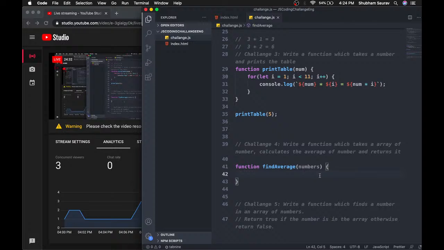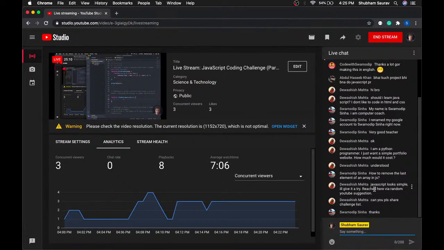Well, this is also pretty basic because we know the formula to find the average, right? We just need the sum of all those elements, and then we divide it by the number of elements. So we just need to calculate the sum of all those numbers, and then divide it by the number of elements. Pretty easy. I mean, if you are having any trouble, then please let me know. No? Yeah, okay.